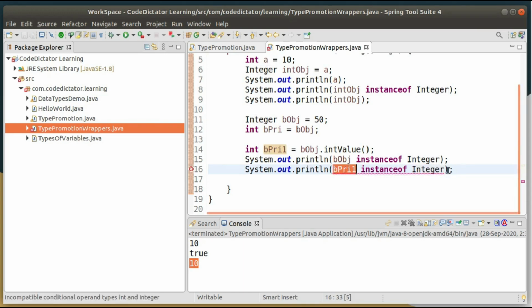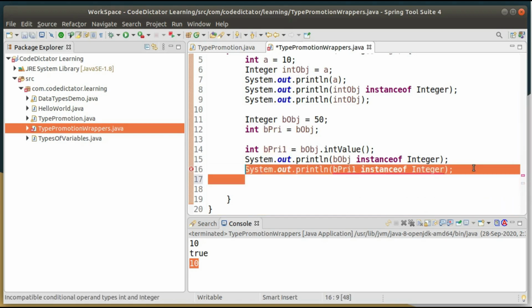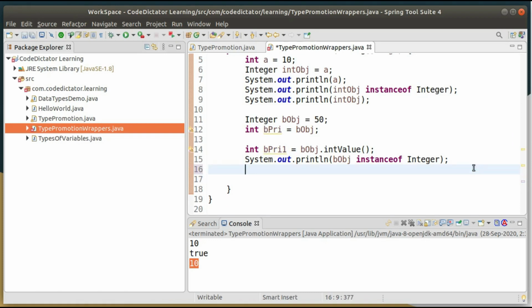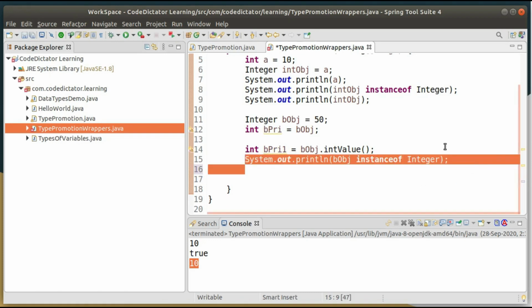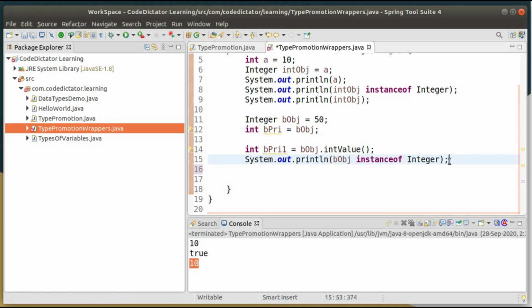So b primitive is not an Integer type class, correct? This is not a wrapper class, this is a primitive data type. So that's why it is giving me a compile time error. So this concept is called your auto unboxing.